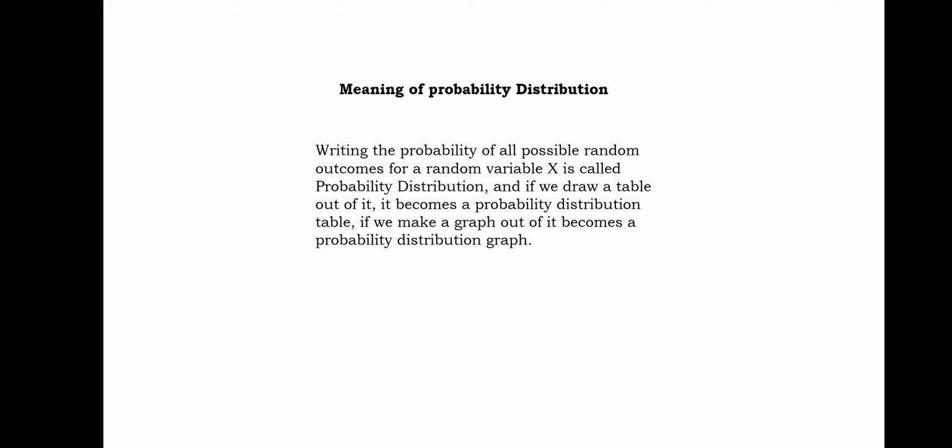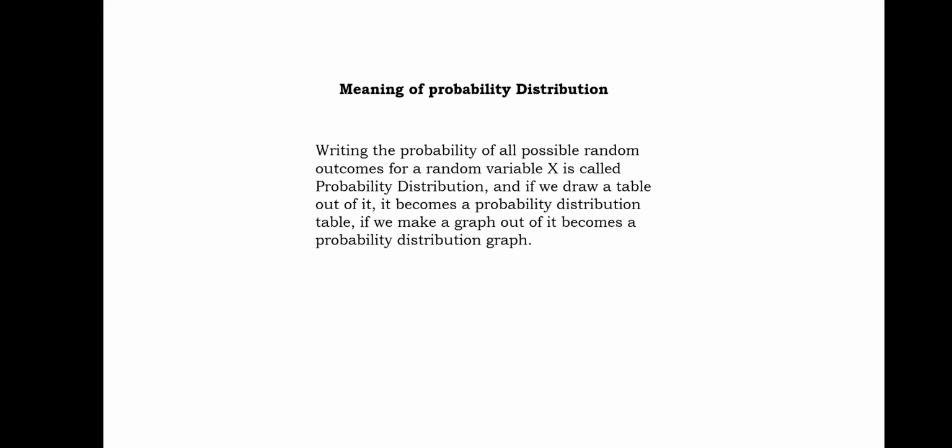Now, because we understand what a random variable is, and we have seen how Andrew makes a probability distribution, we can understand the meaning of probability distribution. It means writing the probability of all possible random outcomes. How many random outcomes were we having? Yes, we were having 5 random outcomes. When we write the probability of all those random outcomes with the help of a random variable x, you can also take y, it is called a probability distribution.